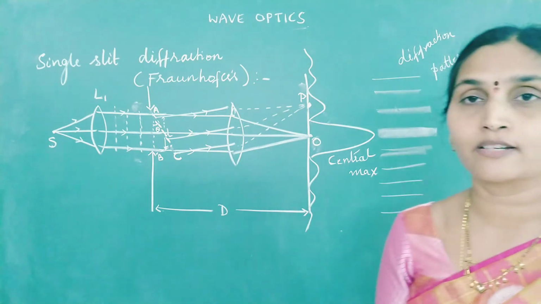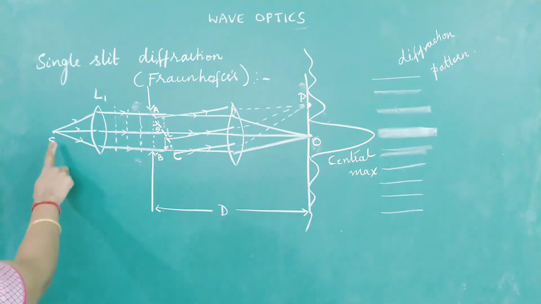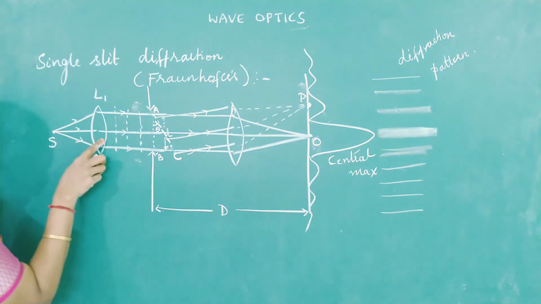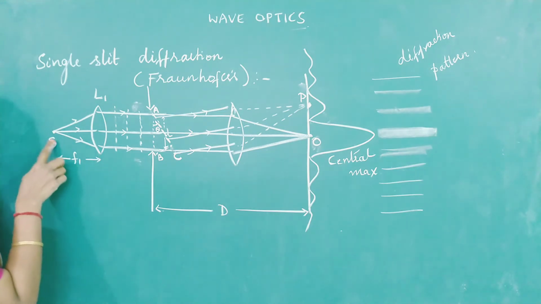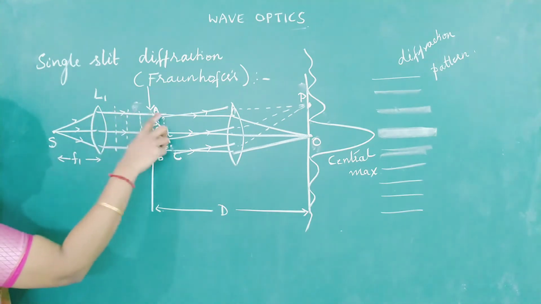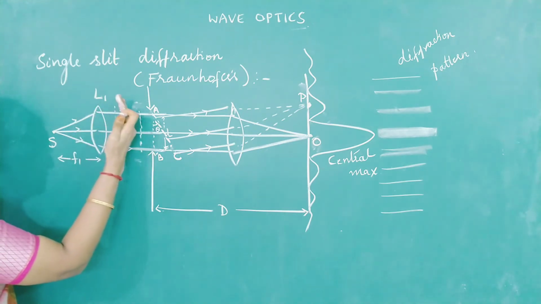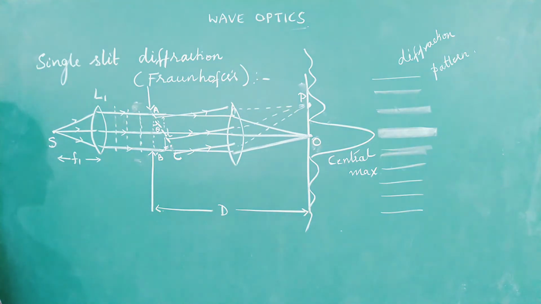I again repeat the experimental arrangement. We are taking a point source of light, which is allowed to pass through a lens L1. The source is placed at the focus of L1 so that we get a parallel beam of light. If the rays are parallel, the wavefront is a plane wavefront. That is the condition for Fraunhofer diffraction.